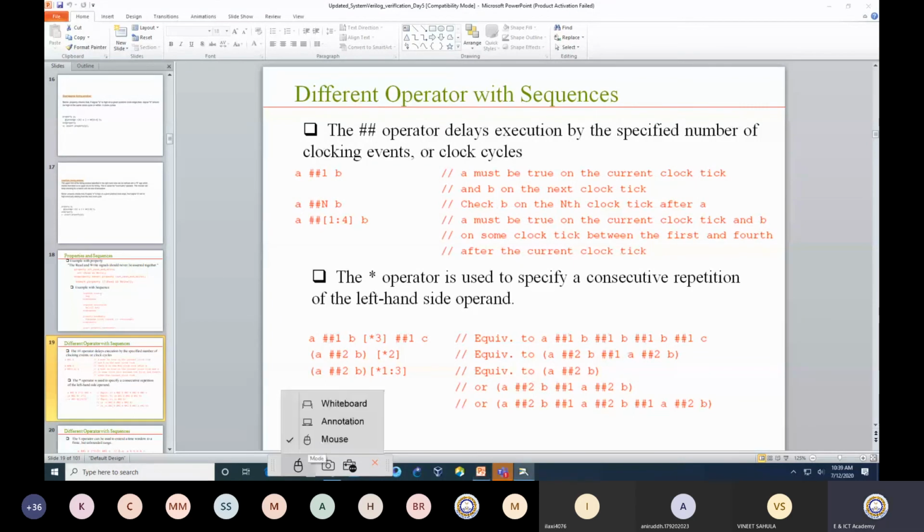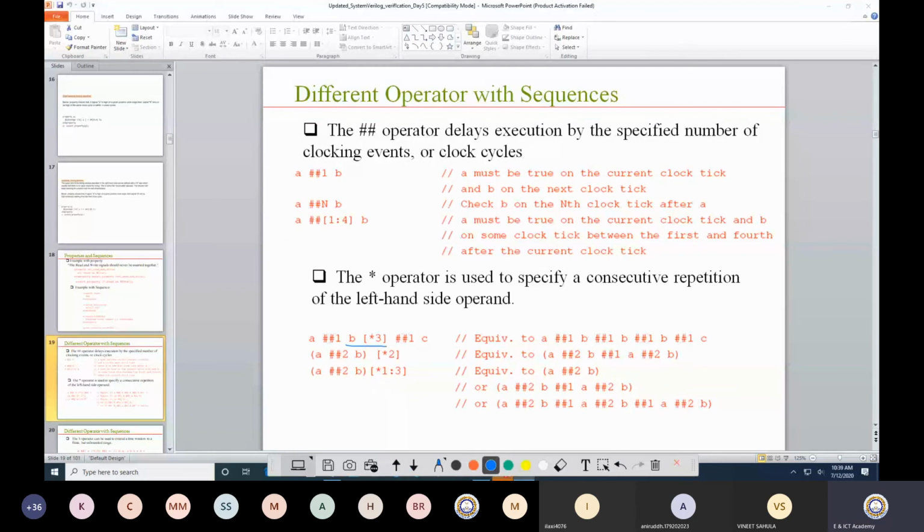I hope you are following me. This is just for this particular case. It is a repetition, so here B is defined as a repetition. This all together, whatever is being written, is a repetition for 3 times. So here ##1 B the first time, ##1 B the second time, ##1 B the third time. That is being written by a star. This way repetition can also be defined in a simpler, more compact way.